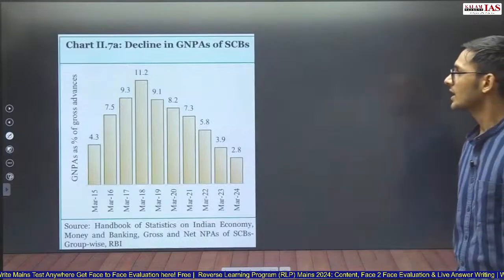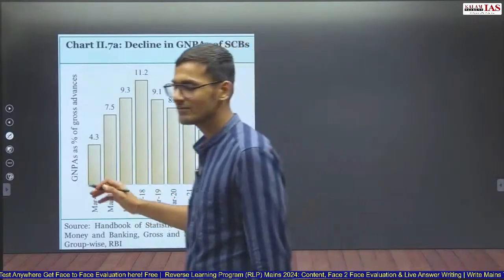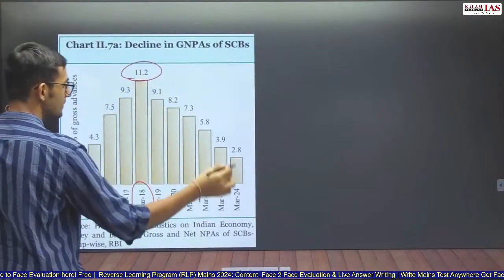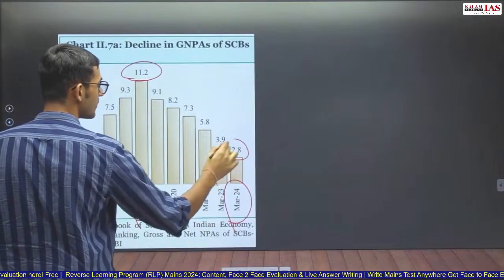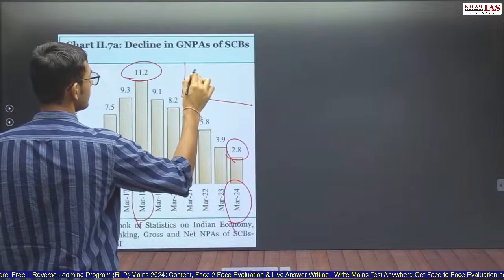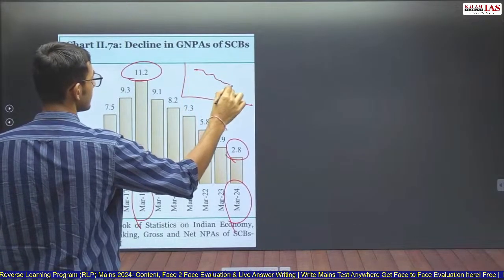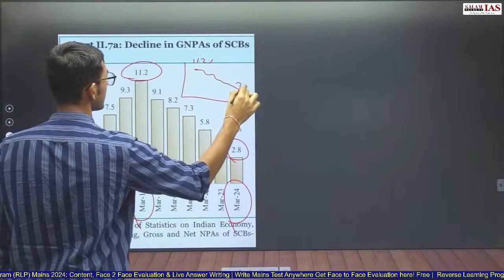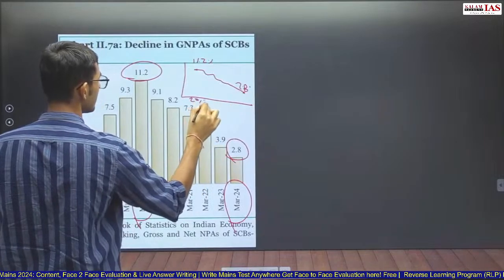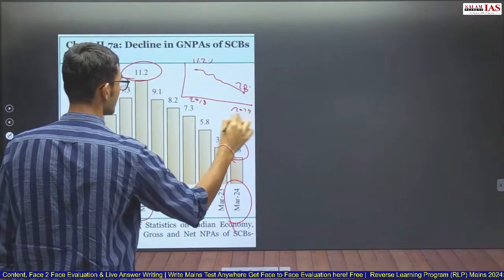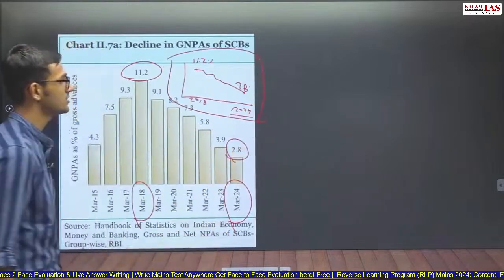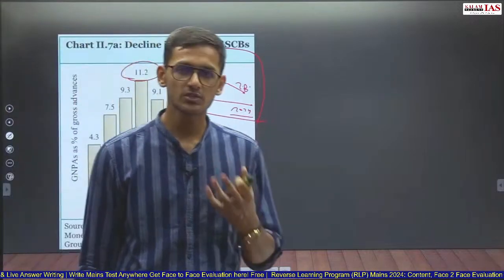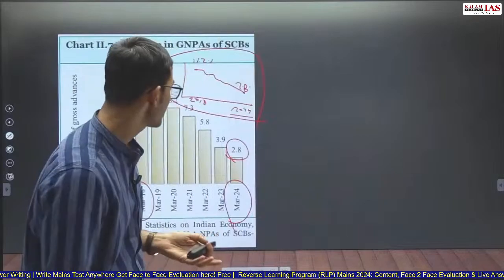When we move forward to declining gross NPA, again, you do not have to memorize every figure here. You just memorize, in March 2018, gross NPA was 11.2%. In March 2024, it is 2.8%. Draw a diagram with 11.2% here, 2.8% here, 2018, 2024, and you put it in a box. Just this will add value to your answer, that gross NPAs have been reducing, and the student knows exactly how much this has reduced and from where to where.